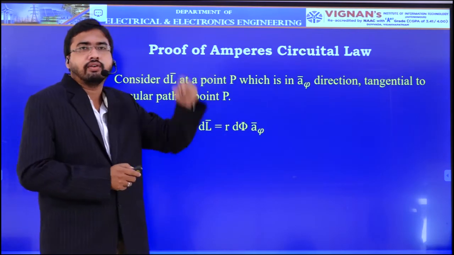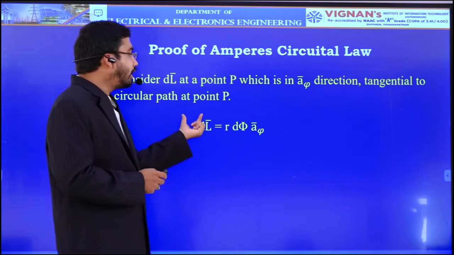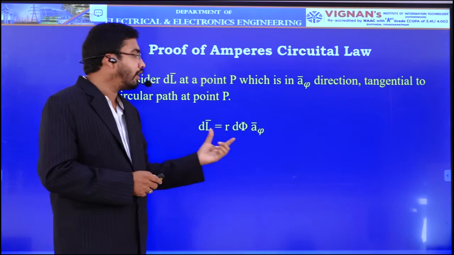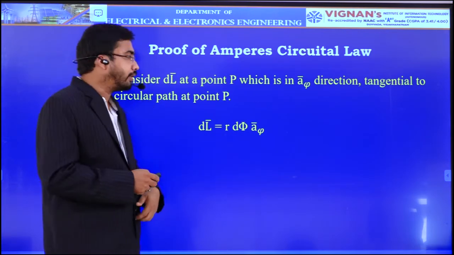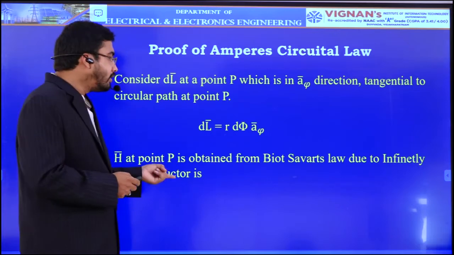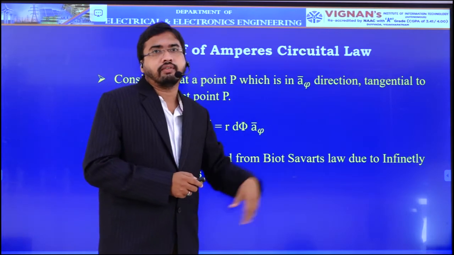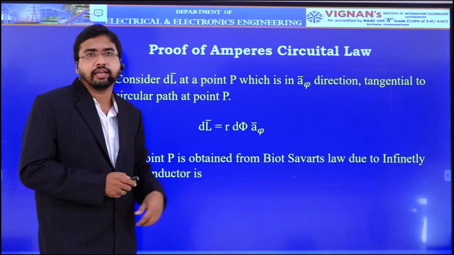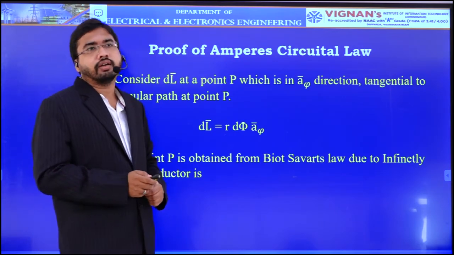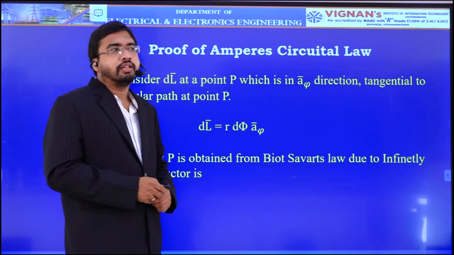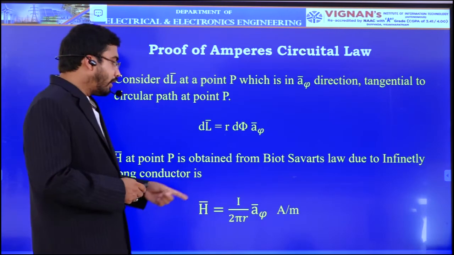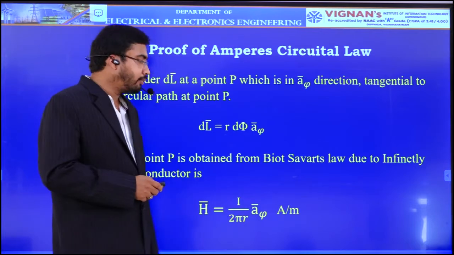This we have already learnt in our coordinate systems. Now the differential length dl bar in cylindrical coordinate system in phi direction is given by r d phi a phi. Now H bar, that means magnetic field intensity obtained from the Biot-Savart's law due to a long straight current carrying conductor. We have already derived the expression for H due to an infinitely long conductor by using Biot-Savart's law. The formula is H equal to I by 2 pi r into a phi ampere per meter.